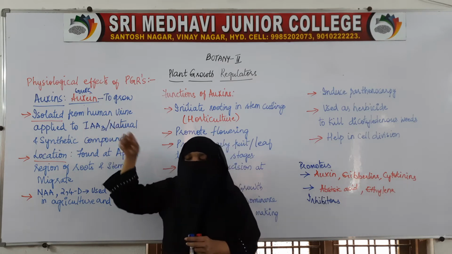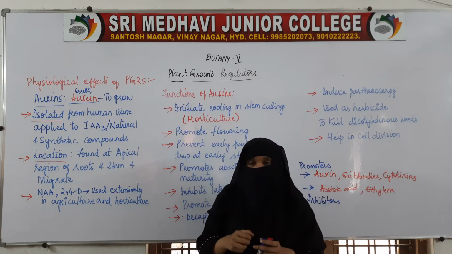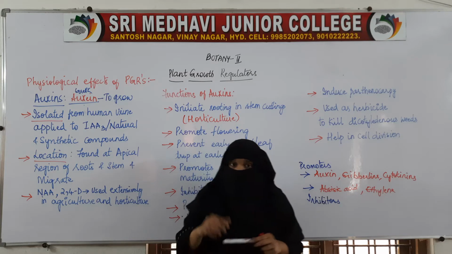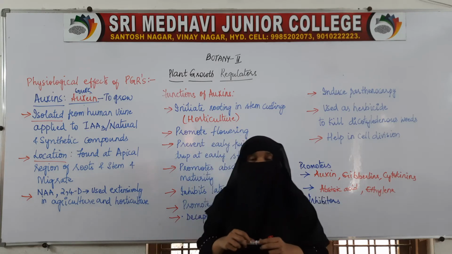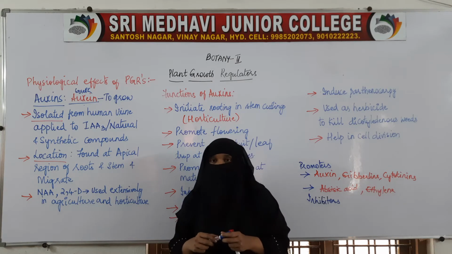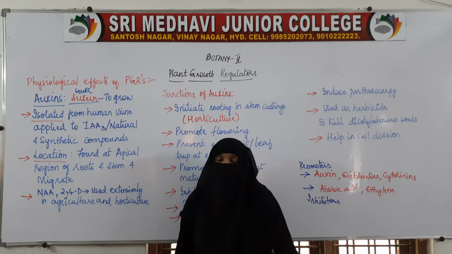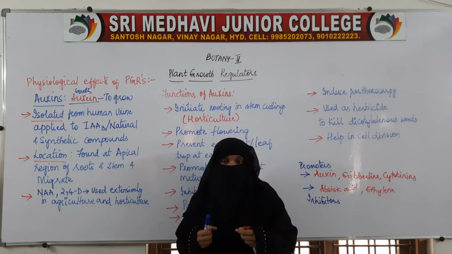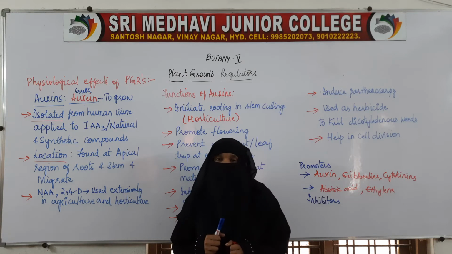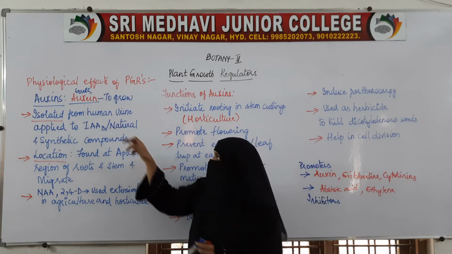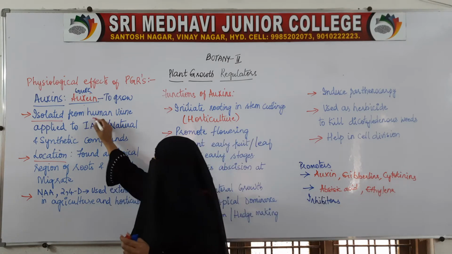The auxin, the regulating hormone, was first isolated from human urine. It is a plant growth regulator. And how did it come to be isolated from human urine? Because it is present in plants. We eat plants as food material, so whatever material is there in the plant goes inside our body. Likewise, auxin was first isolated from human urine.